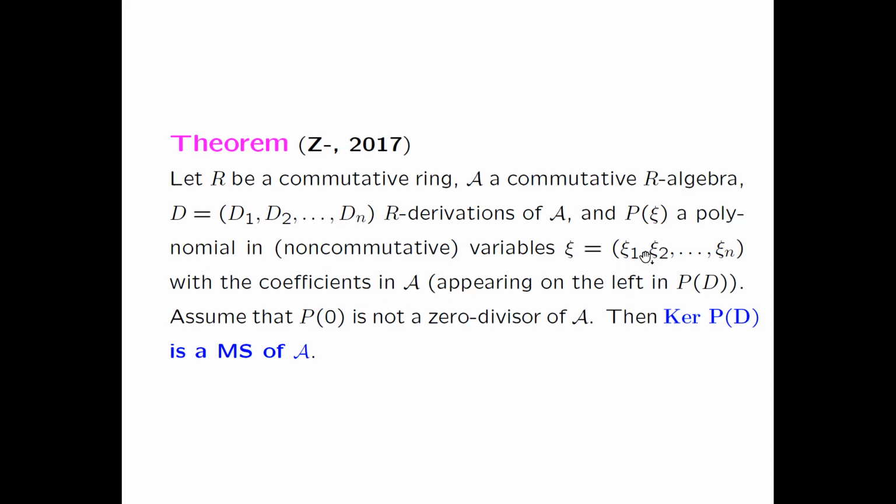So I just write the symbol of the differential operator in terms of psi 1, psi 2, psi n. Then you get a differential operator of A. Then the only thing we need is to assume the order 0 part, P0, is not a zero divisor of A. Then the kernel of P(D) is a Mathieu subspace.